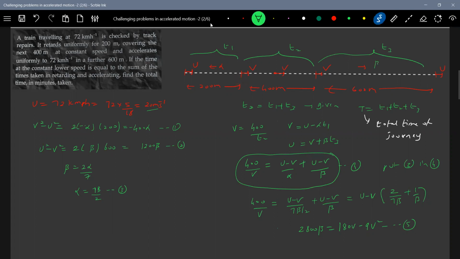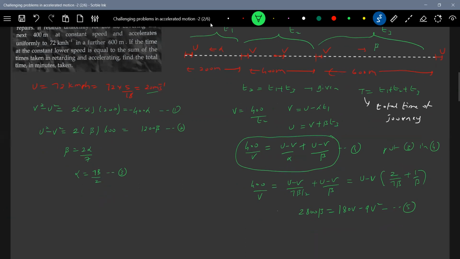Sorry, this is beta, no? Okay, now we'll apply this one. So this length is how much? 600 meter. Okay, let me write here now. So this will become U square minus V square equal to 2 beta 600.